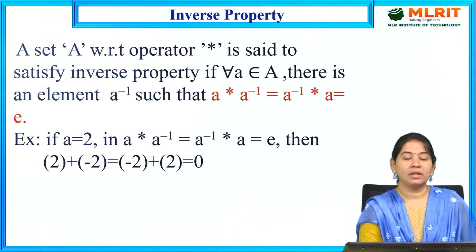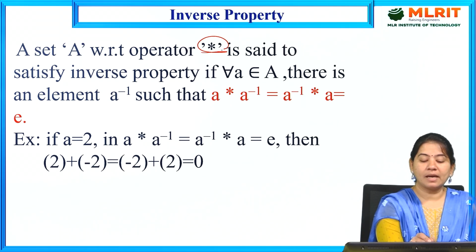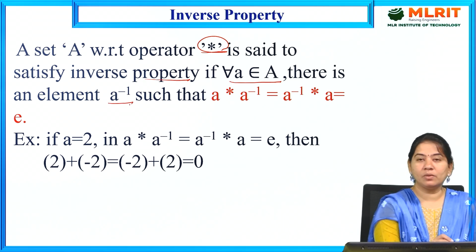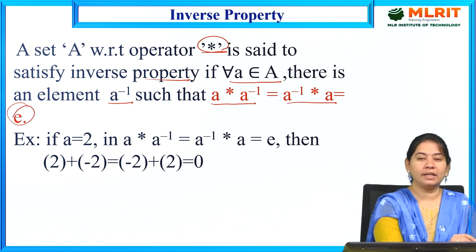Next we have the inverse property. A set A with respect to operator star is said to satisfy the inverse property if for all a belongs to A, there is an element a inverse such that a star a inverse is equal to a inverse star a is equal to the identity element.